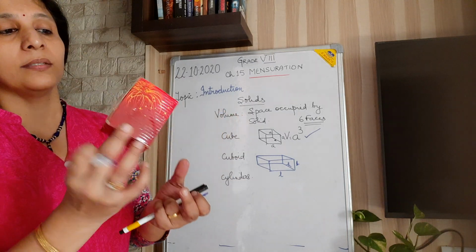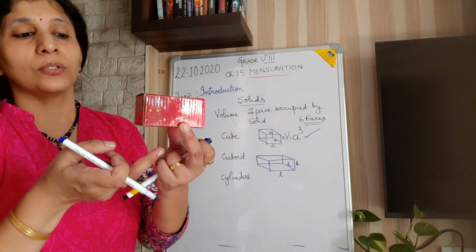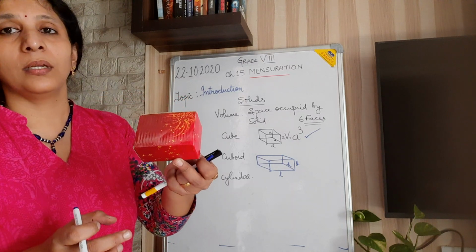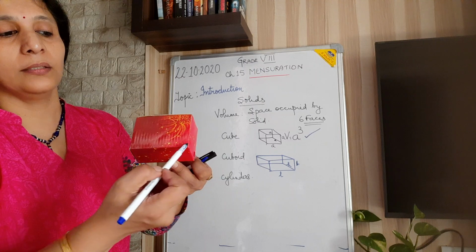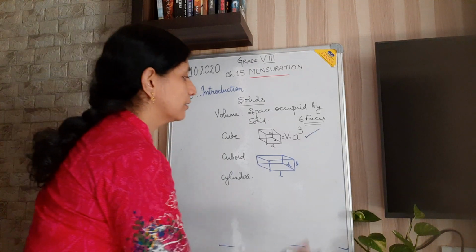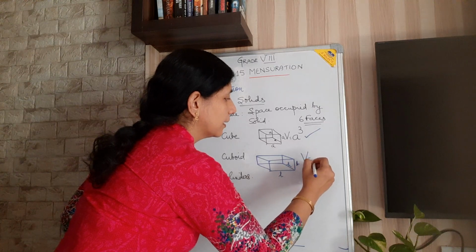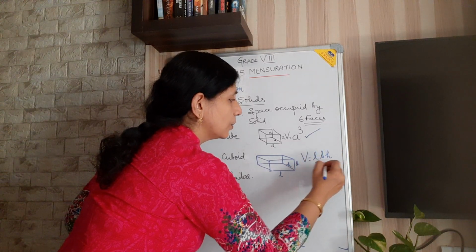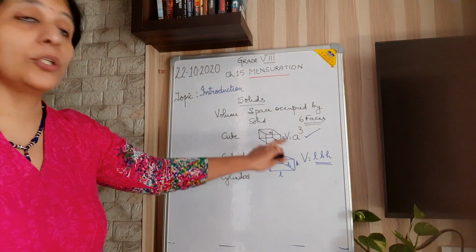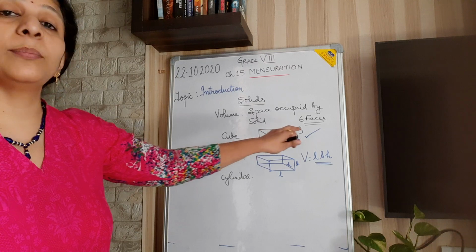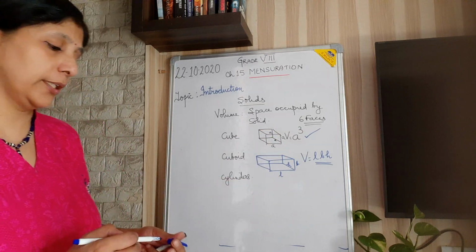So again 6 faces are there, 1 top and bottom, then 2 sides and front and back. So see, this is length, this is breadth and this much is height. So what is the volume? Volume is length into breadth into height. So L B H. As for the cube, all of L, B, H are equal. That is why it became A cube or side cube.